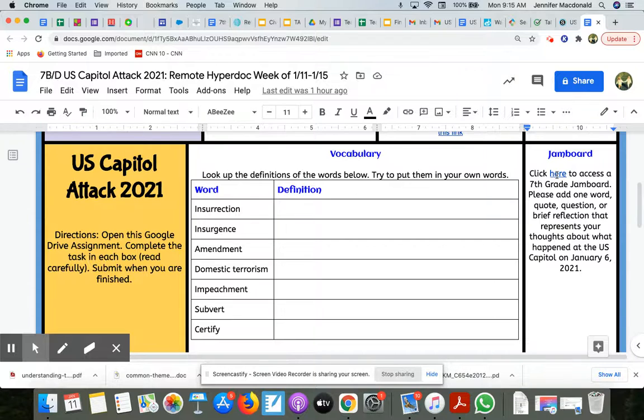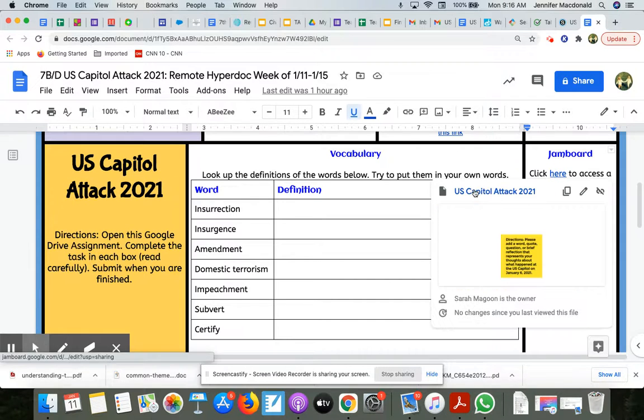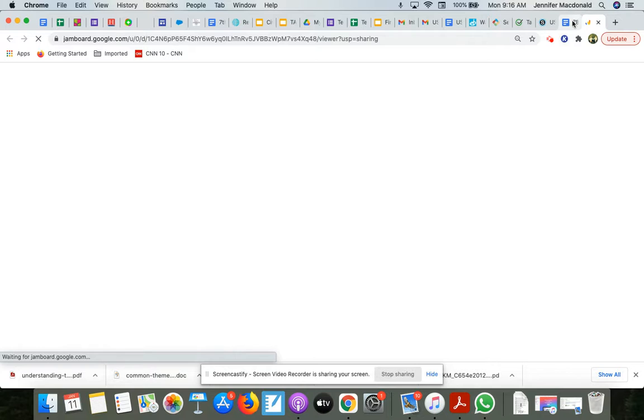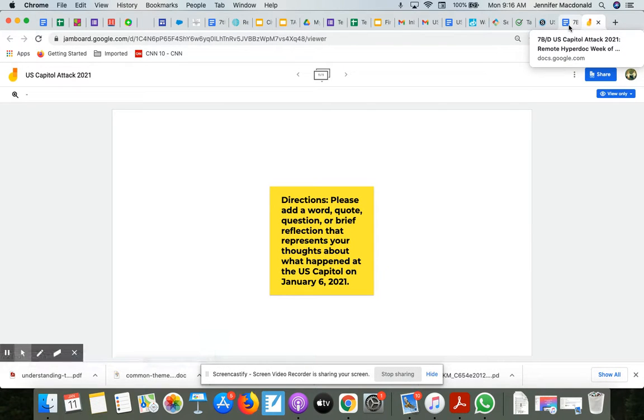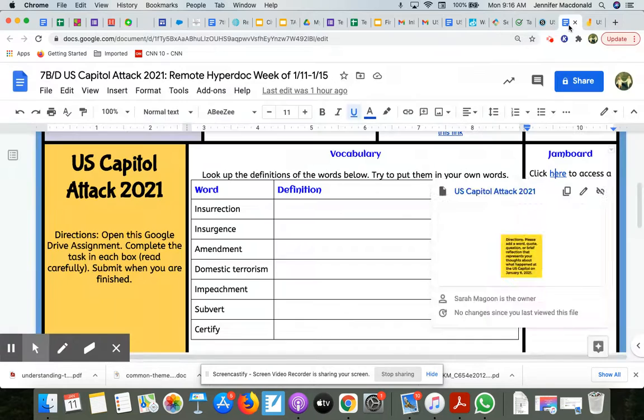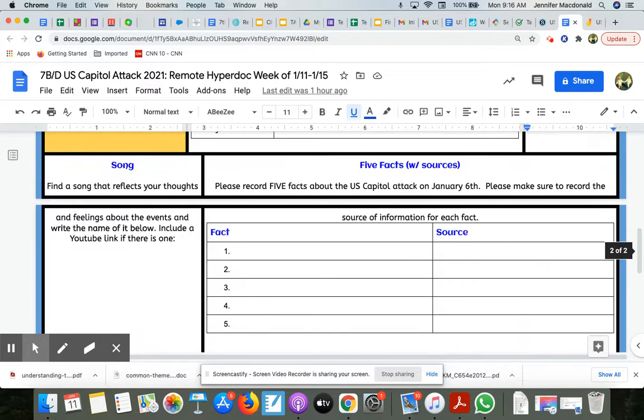Over here, I notice that I have access to a Jamboard. And it says, please add one word, quote, question, or brief reflection that represents your thoughts about what happened at the U.S. Capitol on January 6th. I can click right on here and it'll take me right to that Jamboard. So I'm going to do everything that it is asking me to do, and then I'm going to come back here.